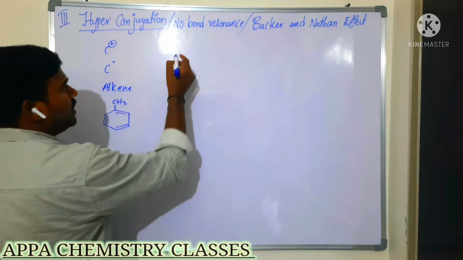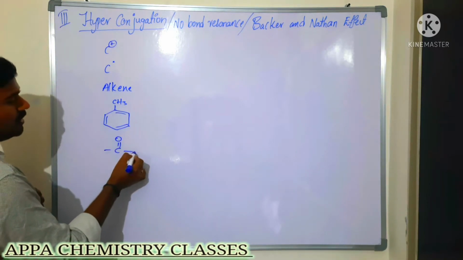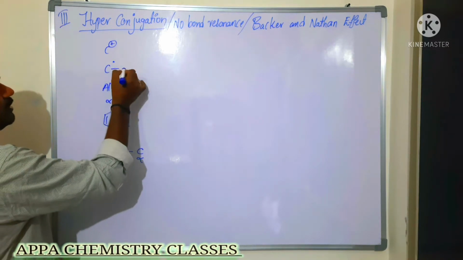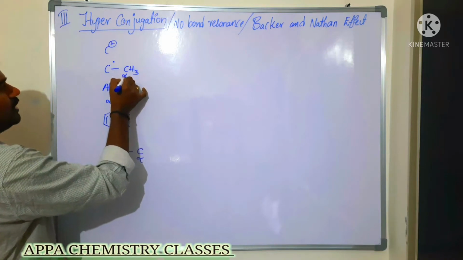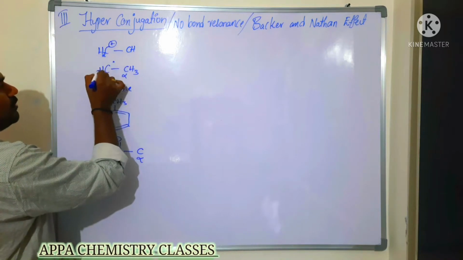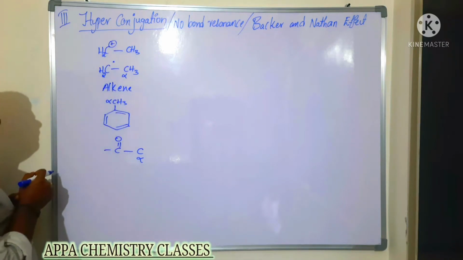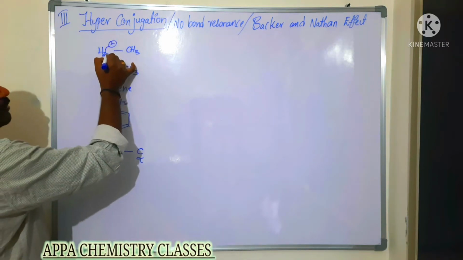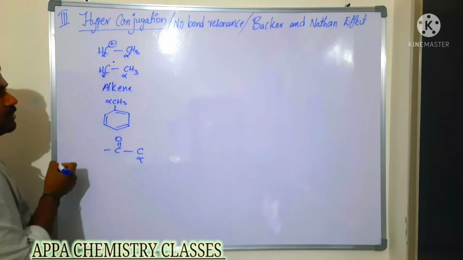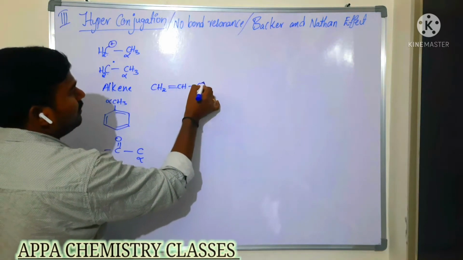Also, for a functional group like carbonyl, the adjacent carbon is called the alpha carbon, and the alpha carbon containing hydrogens will be involved in the delocalization. The carbon adjacent to a carbocation is called alpha carbon. The carbon adjacent to a free radical is called alpha carbon. The carbon adjacent to a double bonded carbon is called alpha carbon.